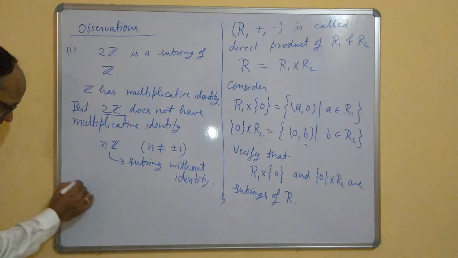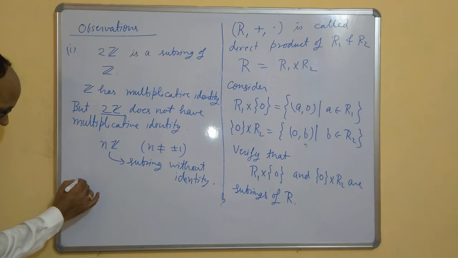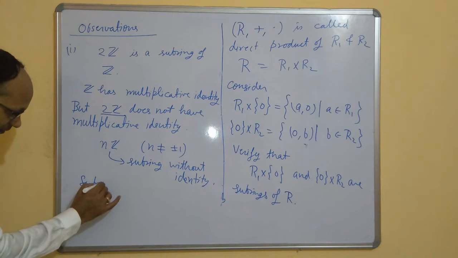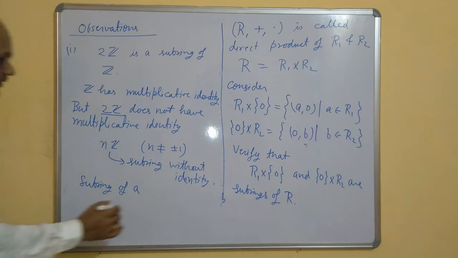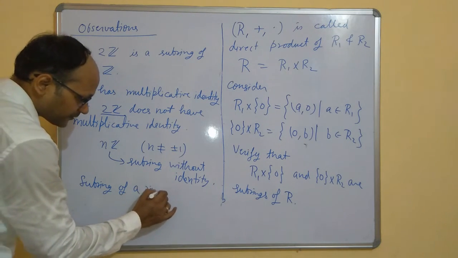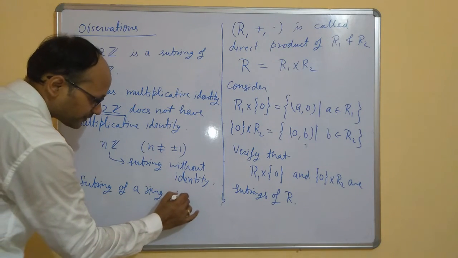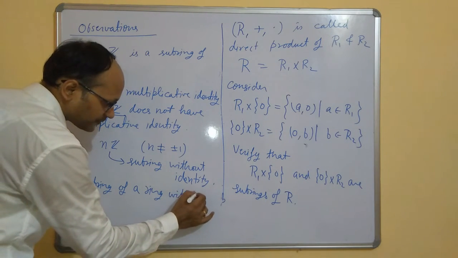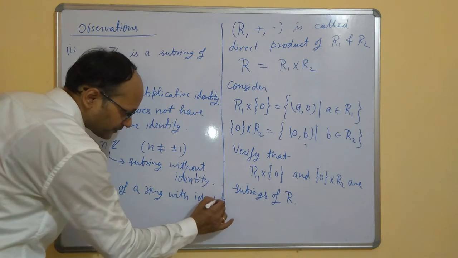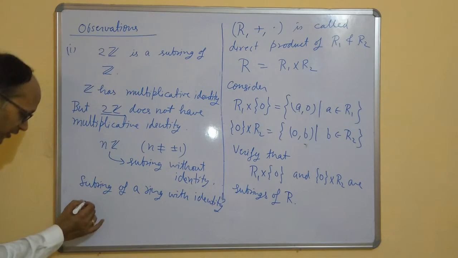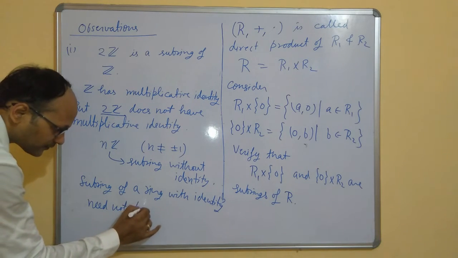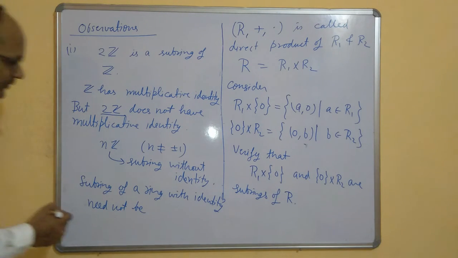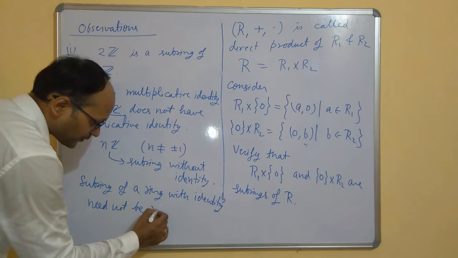So the conclusion is that a subring of a ring with identity need not be with identity.